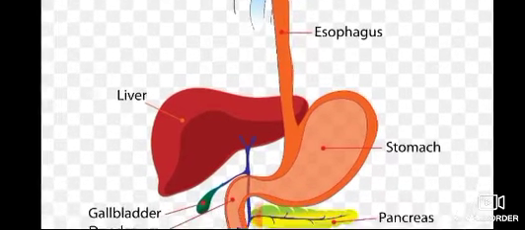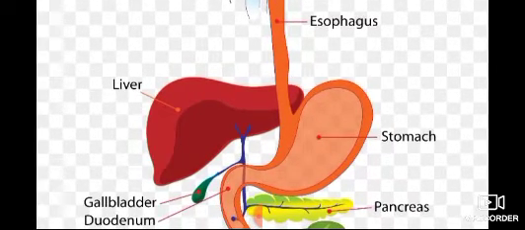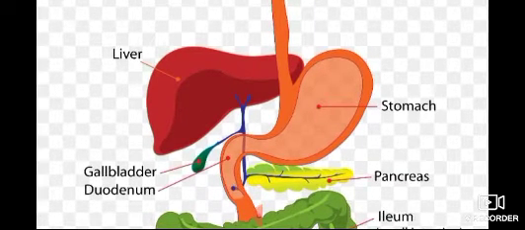So, we will now describe the various steps of nutrition in human beings. First of all, ingestion. The process of taking food into the body is called ingestion. And second, digestion. In human beings, the digestion of food begins in the mouth itself. The digestion of food starts as soon as we put food in our mouth.